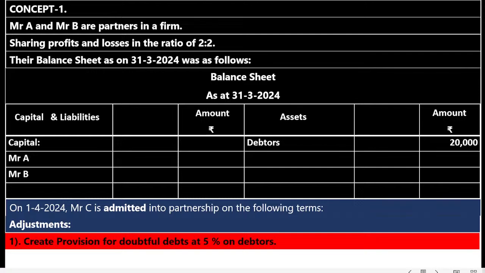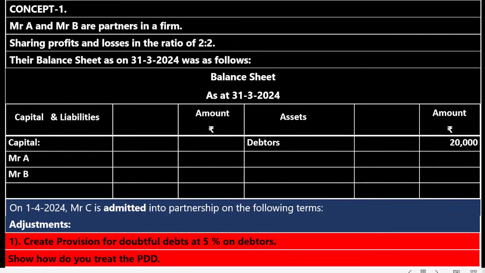Number 1. Create provision for doubtful debts at 5% on debtors. Now they are saying that our debtor is 20,000. On this 20,000 we have a doubt to the extent of 5%. It is by using the prudence concept or conservatism concept: expected losses should be recognized in the books of account. Show how you treat the PDD. Now everybody pause this question and note down the question.